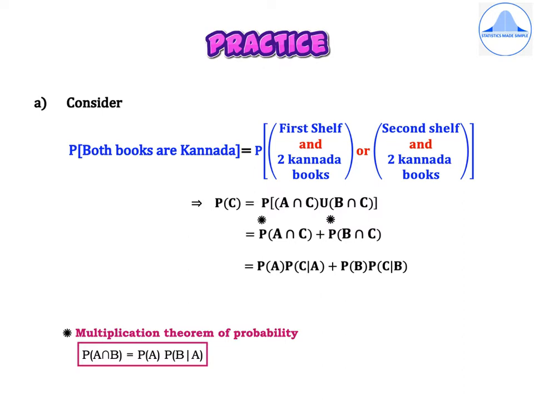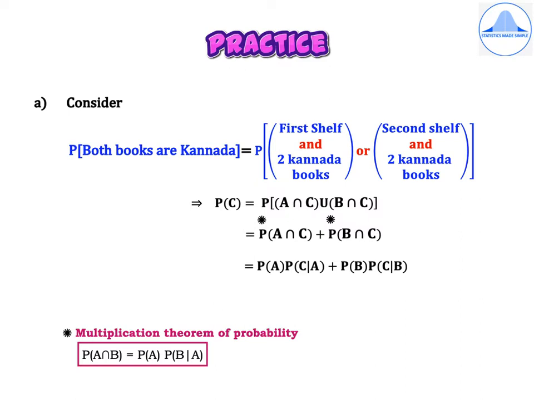So let's start with the first subdivision. Consider probability both books are Kannada. Now, how can we get two Kannada books from two shelves? There are two possibilities. Either you can choose the first shelf and from that you can remove two Kannada books, or choose the second shelf and from it you can remove two Kannada books. So it is equal to probability first shelf and two Kannada books, or second shelf and two Kannada books. So this first step is very important.